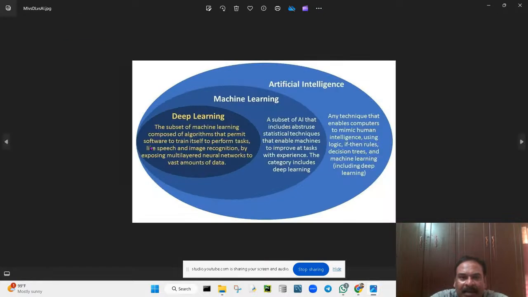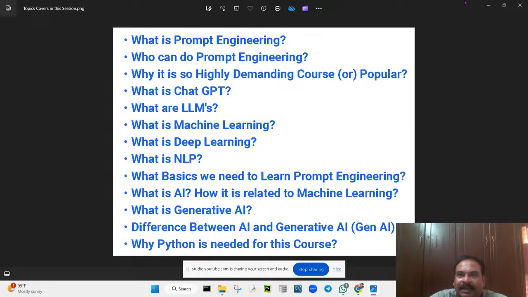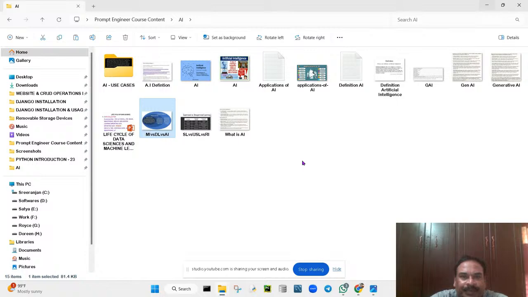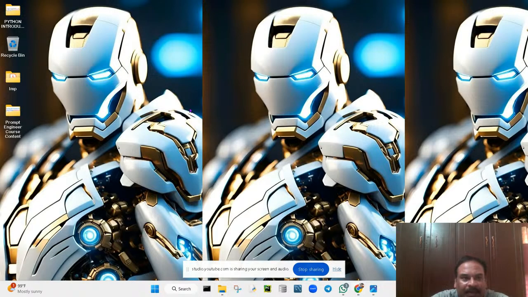So you can see here: machine learning, deep learning, artificial intelligence. So these are the three subsets. Okay, I will show you this diagram here. I will show you that particular diagram. You will come to understand that particular thing. One second.